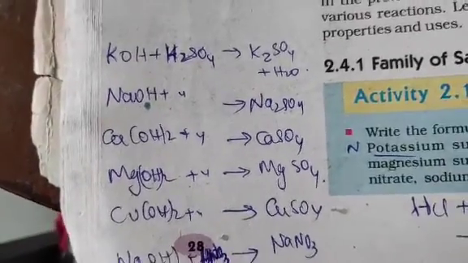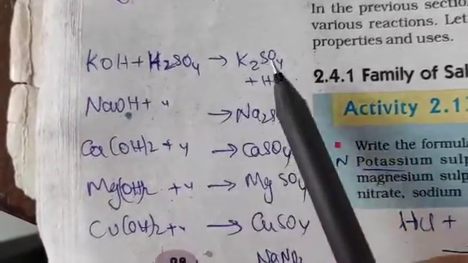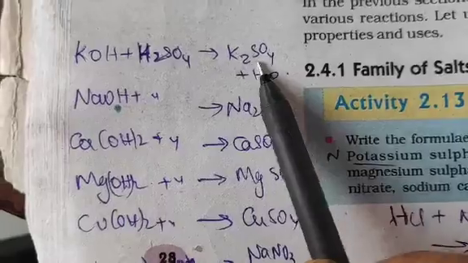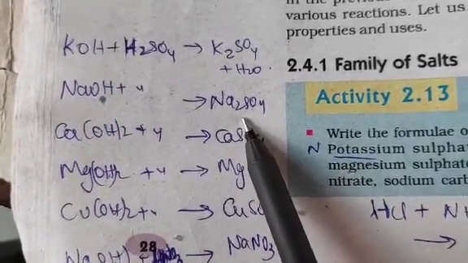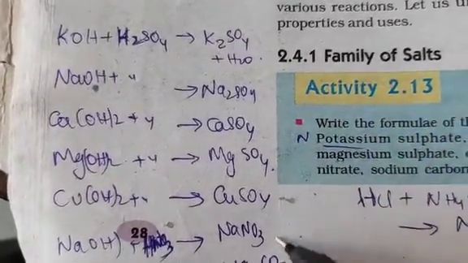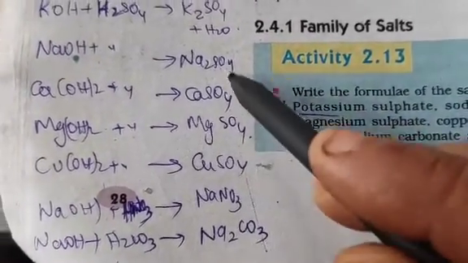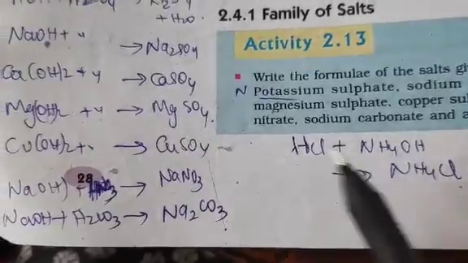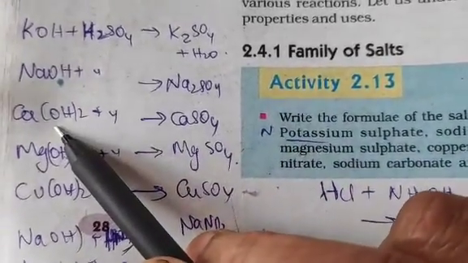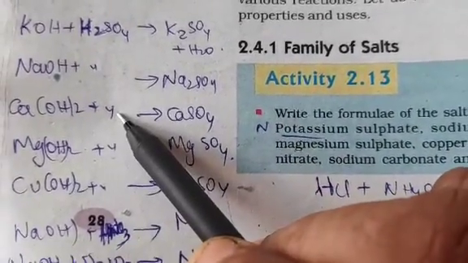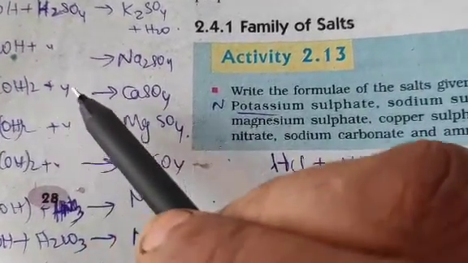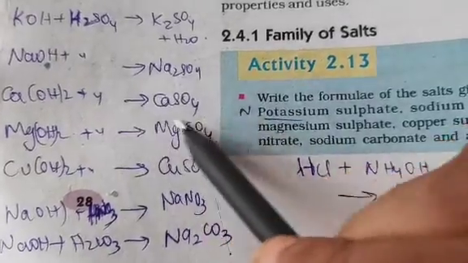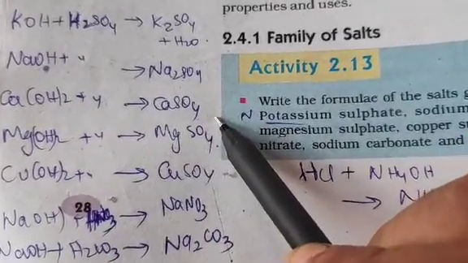Based on that, coming back to the previous situation, both are strong, so this will be a neutral salt. Clear? In the second case also, sodium hydroxide and sulfuric acid are strong, so it's neutral. In all of them, plus water has to be written. Please, for all of them, salt plus water is there definitely. Calcium hydroxide and sulfuric acid: now calcium hydroxide is not a strong base, whereas sulfuric acid is, so this will become an acidic salt.